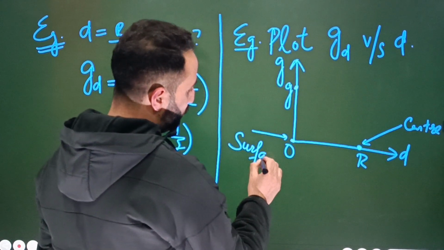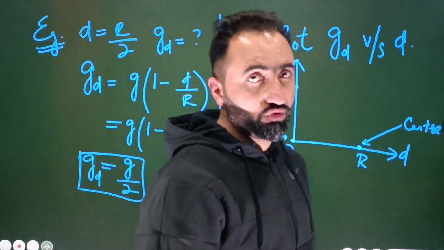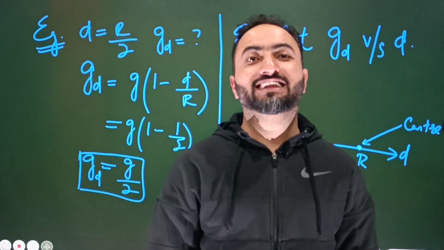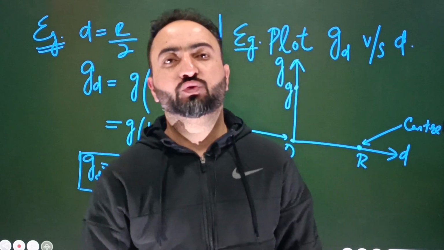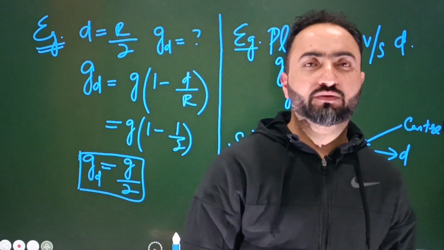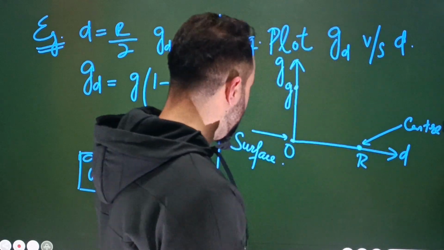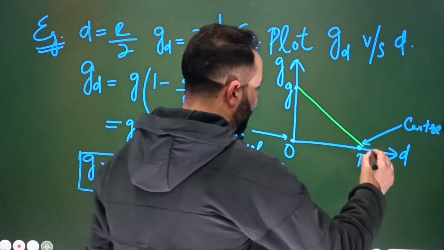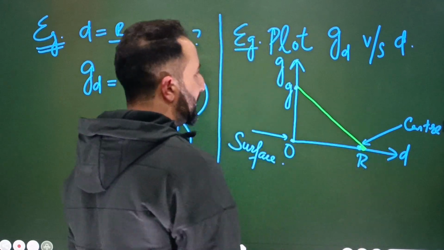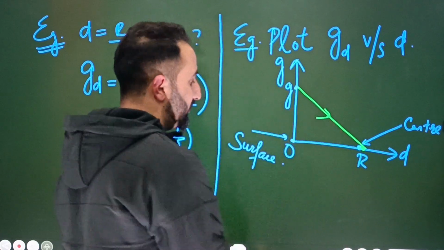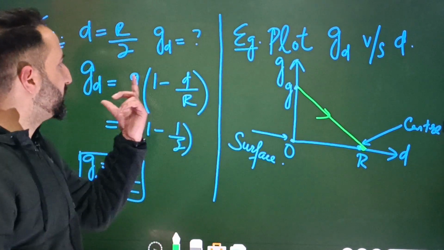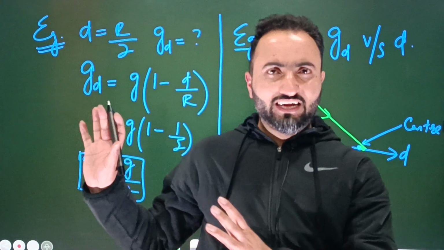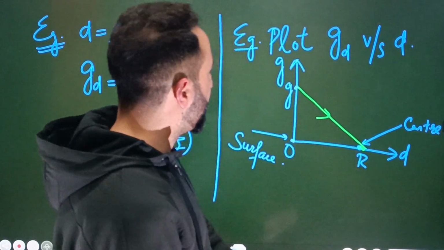So as you move from surface to center, acceleration due to gravity decreases linearly. It decreases like this. If you see this equation, it's a linear equation, g_d versus d. We're not going into the details of this, so you will remember this graph.